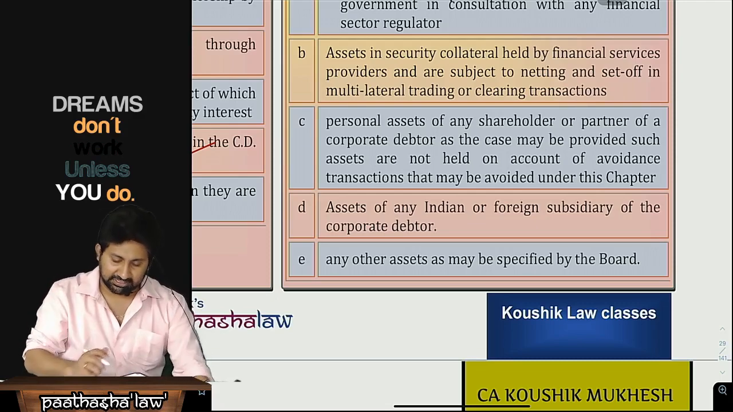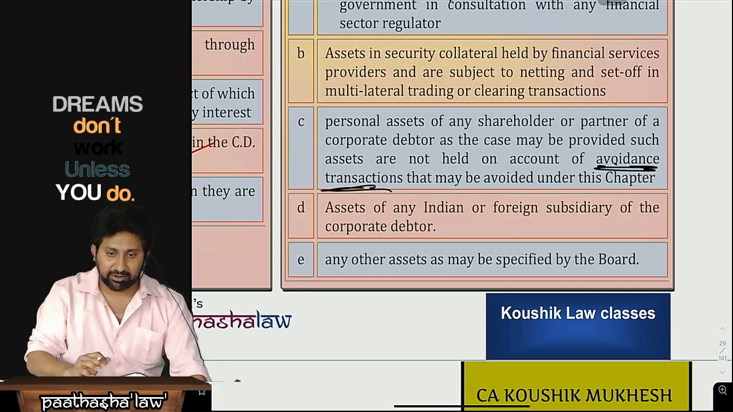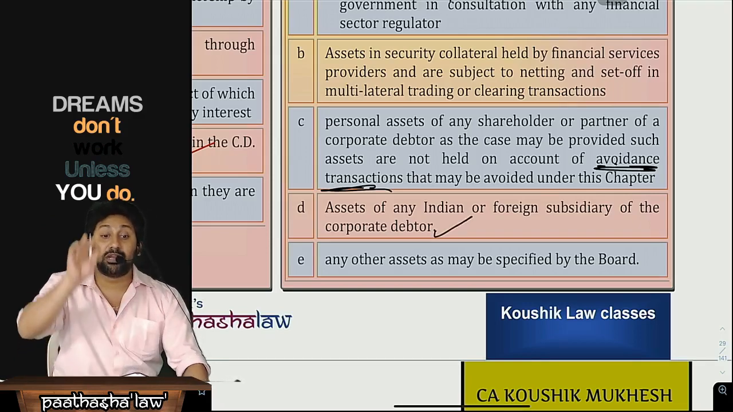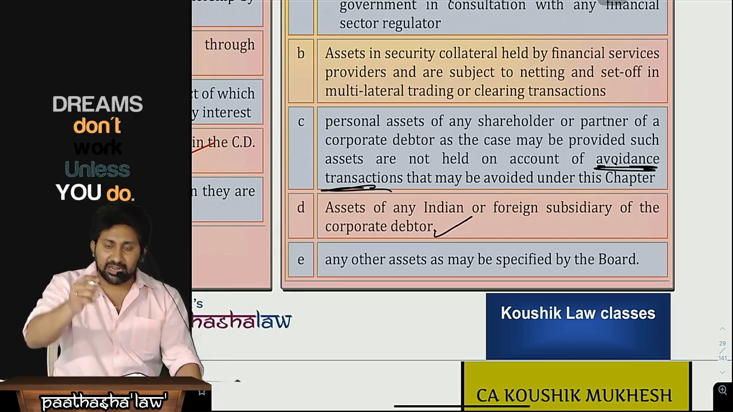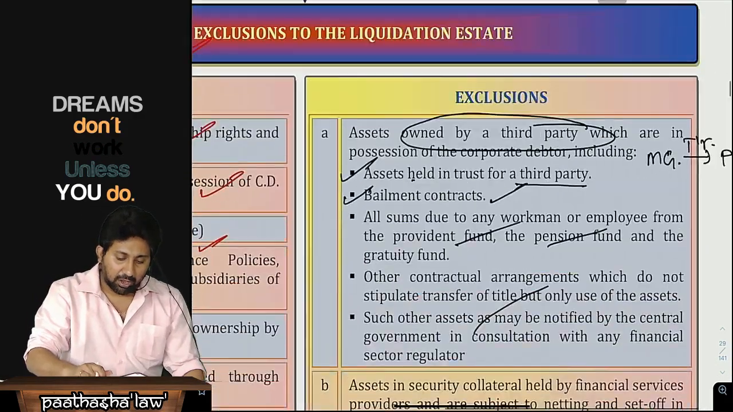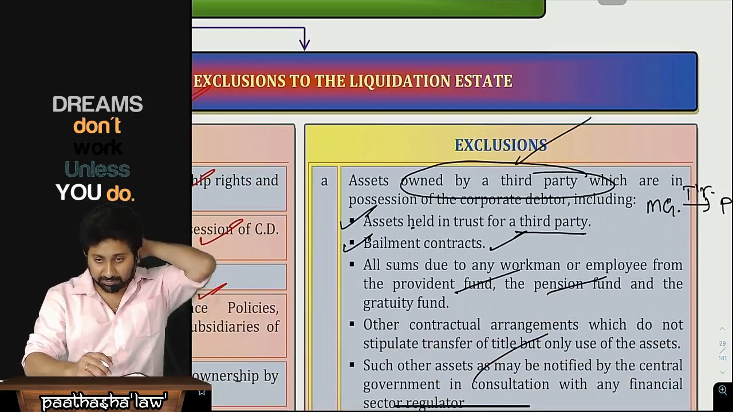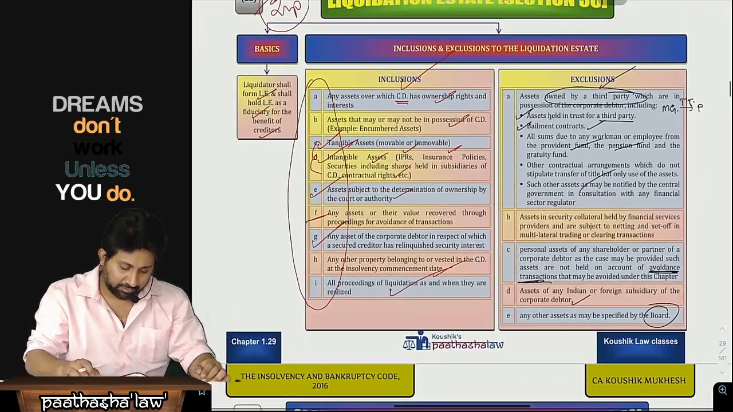Okay, next. This is all about avoidance transactions, which we have to read again. Assets of any Indian or foreign subsidiary of the corporate debtor: only that company's assets you should take, not the subsidiaries. Any other assets as decided by the IBBI, all these will be excluded. So this is one important question. The concept is called the liquidation estate.